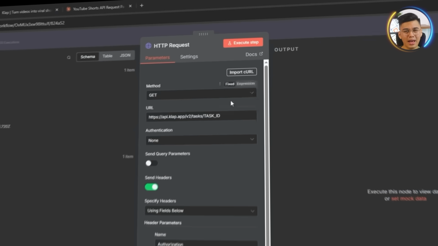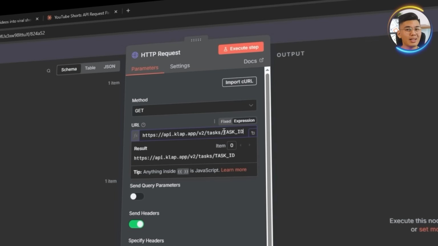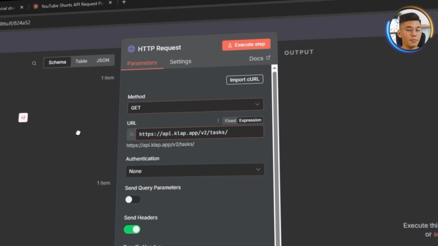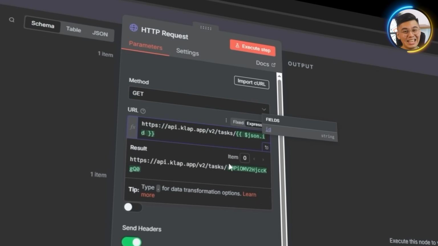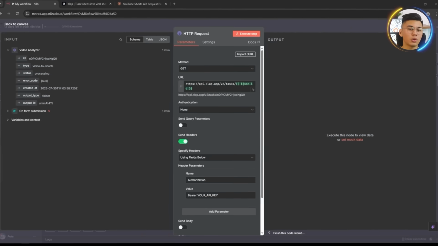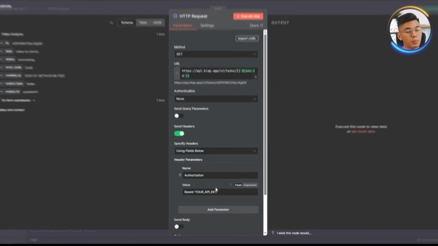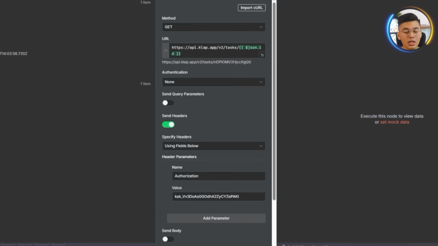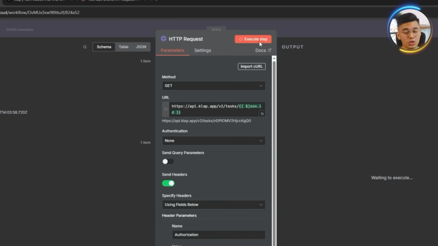After importing the command, head over to the URL field and click Expressions. From there, swap out the task ID with the actual ID we got from the Video Analyzer node. Scroll down, update the API key one more time, and that's it. Go ahead and execute the node to check the status.